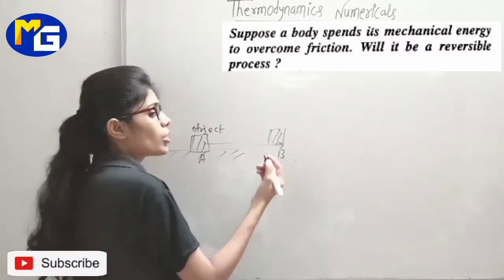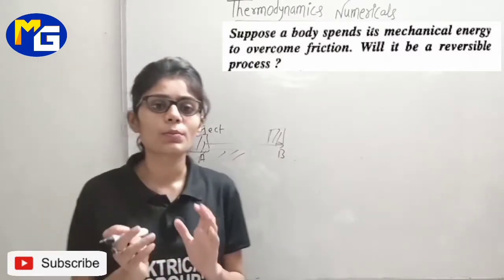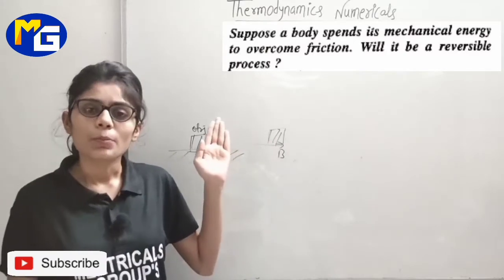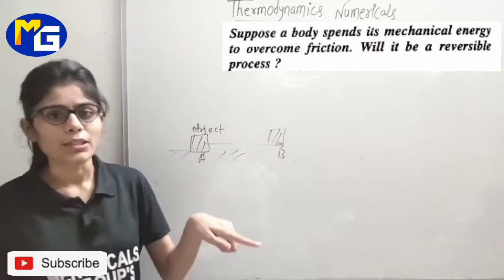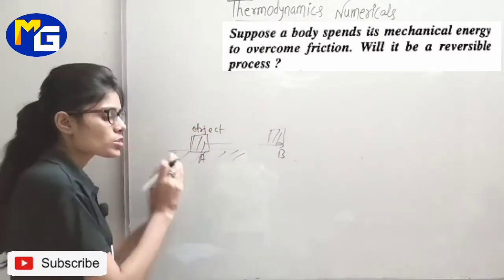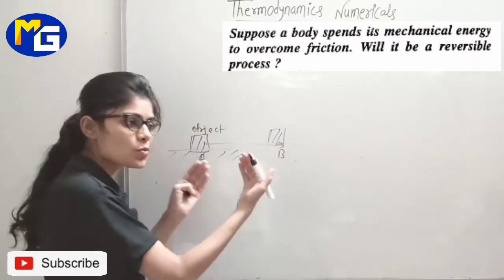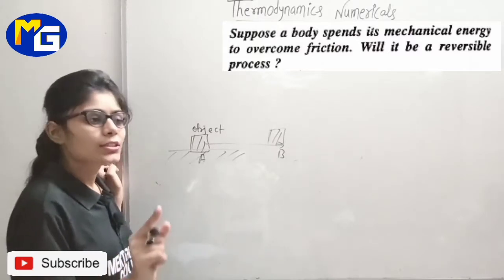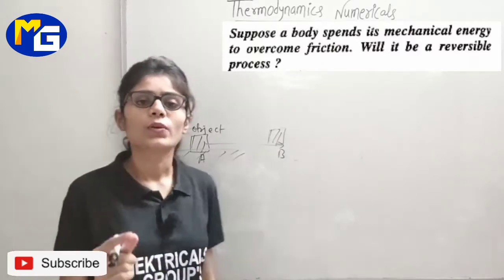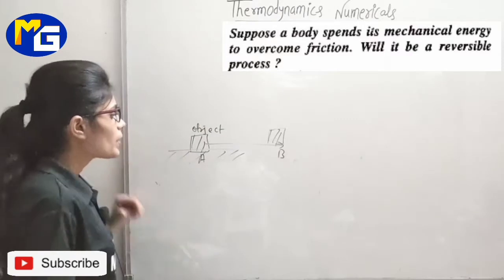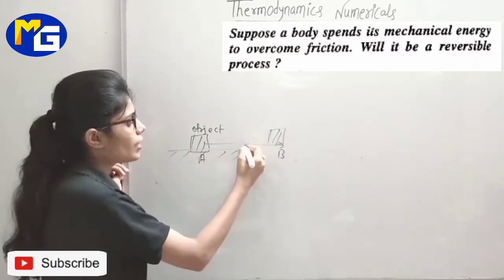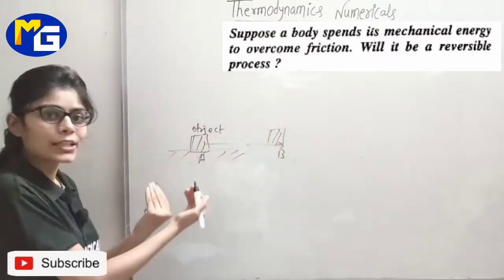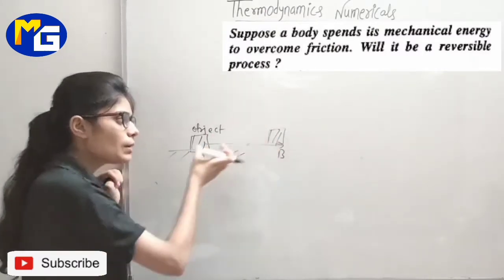So you will say, what is a reversible process, students? Reversible process means a process which can be retraced in the opposite direction on the same path. Okay, that means अगर किसी प्रोसेस को आप रिट्रेस कर सकते हो उसी पाथ पे अपोजिट डायरेक्शन में विदाउट एनी चेंज, then that kind of process is known as a reversible process. Okay, so let's check. अगर मान लो ये ऑब्जेक्ट यहाँ से यहाँ पहुँचा, can you bring it back without any change? Yes, we can bring it back.